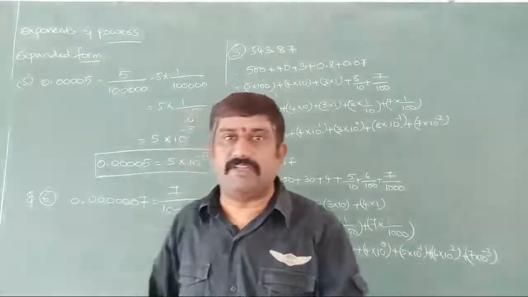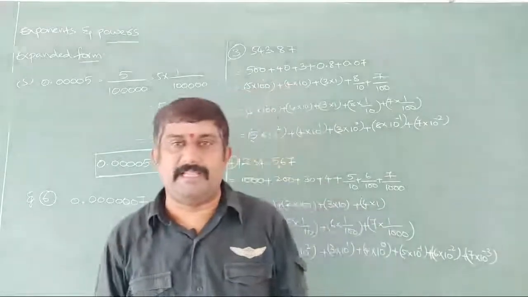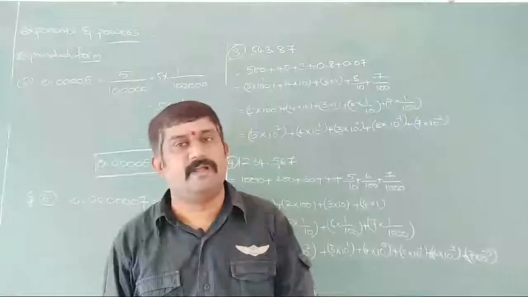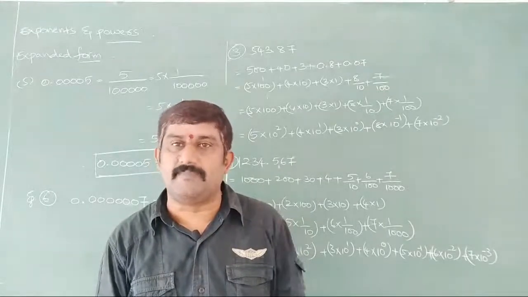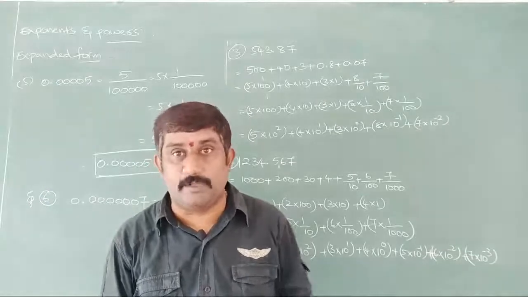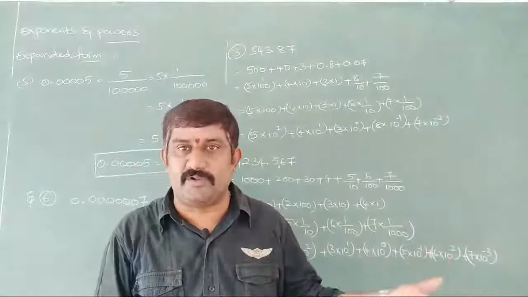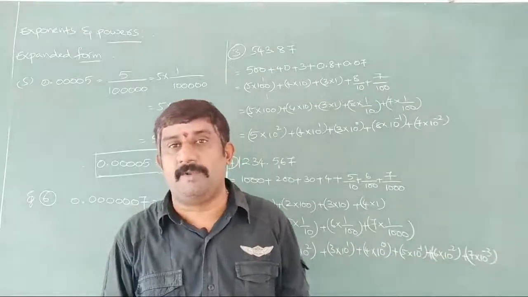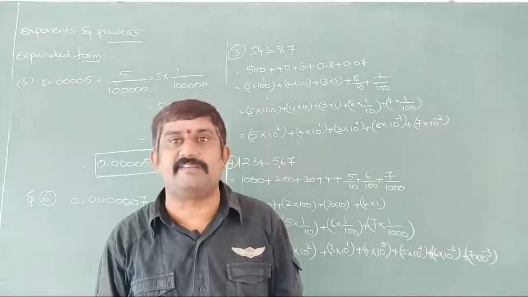Okay. Now after that what have we discussed? We have discussed expanded form. Directly, integers can be expanded in the form of ones, tens, hundreds, thousands, 10,000s. Based on the number of zeros we can write the exponent: 10 to the power of 2, 10 to the power of 3, 10 to the power of 4 like that. And whenever we come to decimal parts, we will get again tenths, hundredths, thousandths like this.